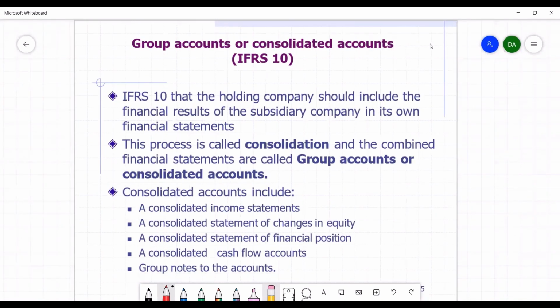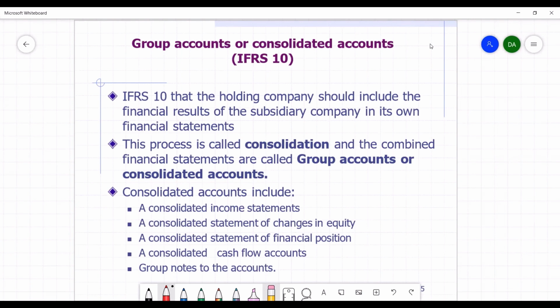Now, group accounts are prepared according to IFRS 10. They are known as consolidated accounts. IFRS 10 states that the holding company should include the financial results of the subsidiary in its financial statements. This is the process known as consolidation, where the combined financial statements are prepared, and such combined financial statements are known as group accounts or consolidated accounts.